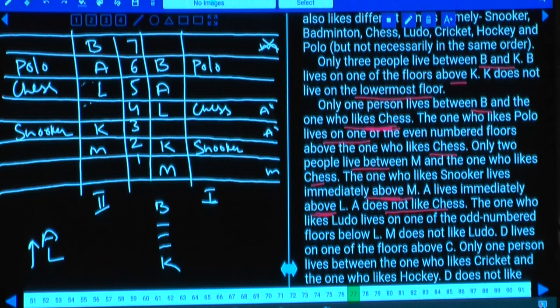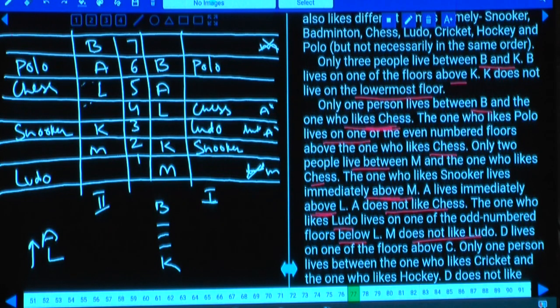The one who likes Ludo lives on one of the odd number floors below L. Odd number floors below L, Ludo can be either on the 3rd floor or on the 1st floor. There are 2 possibilities. In this case there is only one possibility. The 3rd floor is ruled out because snooker is already here. And M does not like Ludo, so Ludo cannot be on the 1st floor, hence Ludo must be on the 3rd floor.